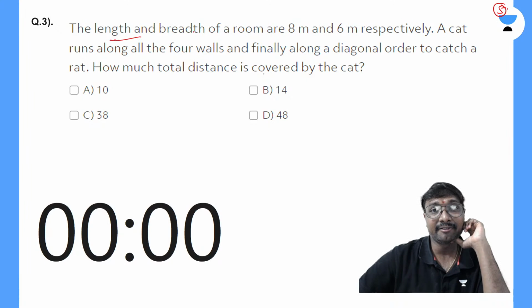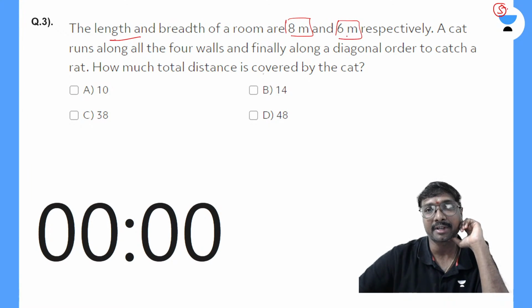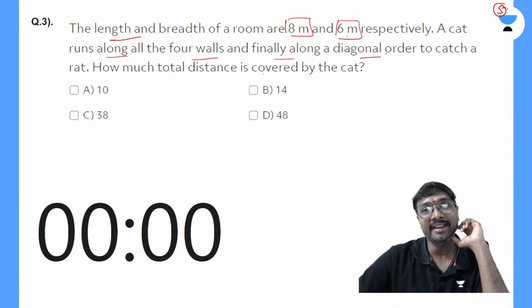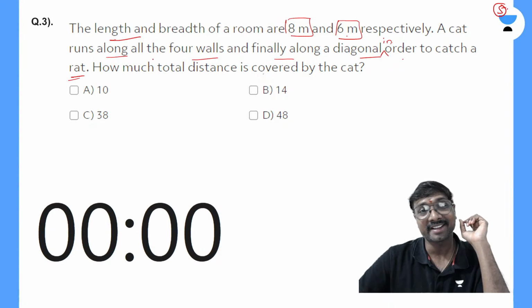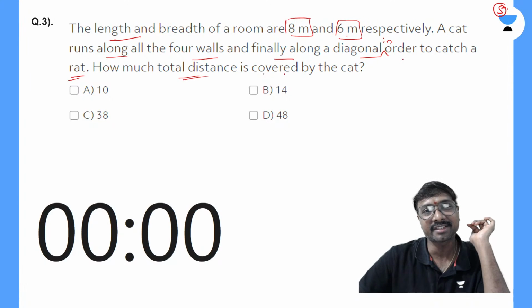The length and width of a room are 8 meters and 6 meters respectively. A cat runs along the four walls and finally along a diagonal in order to catch a rat. How much total distance is covered by this cat? If you just observe, you can say.